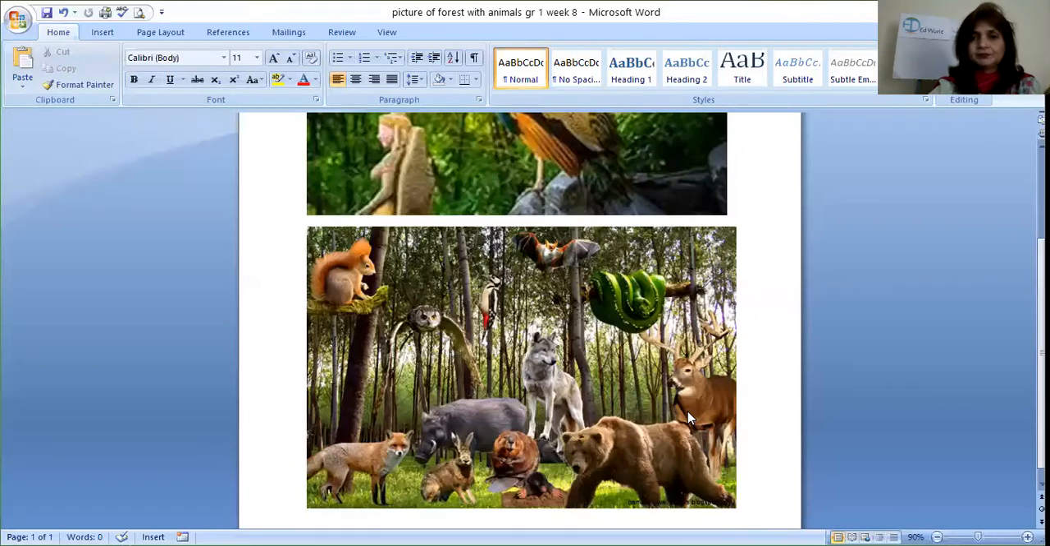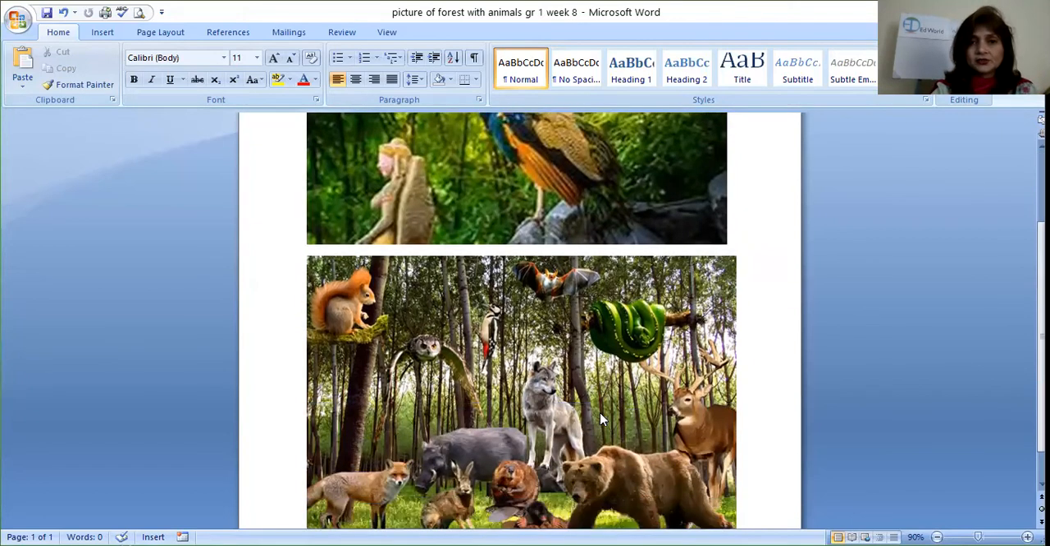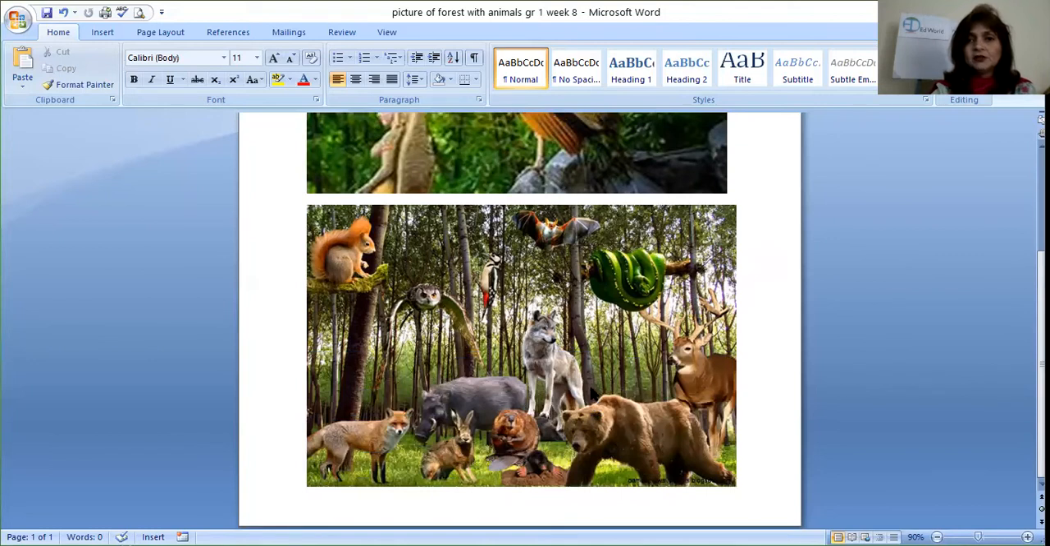Now let's see a picture actually. I will show you a picture and you will tell me what this picture is about. All right. Now can you see this picture? Yeah. What is this animal? It's a bird and it's a peacock, right? And where it is sitting actually, what is this place? What do you call this place? It's a forest. Very good. So peacock is an animal which lives in a forest.